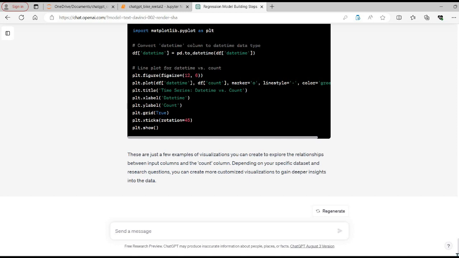So let's ask ChatGPT, create two similar time series plots between hour of the day and count, as well as monthly trend with respect to count.